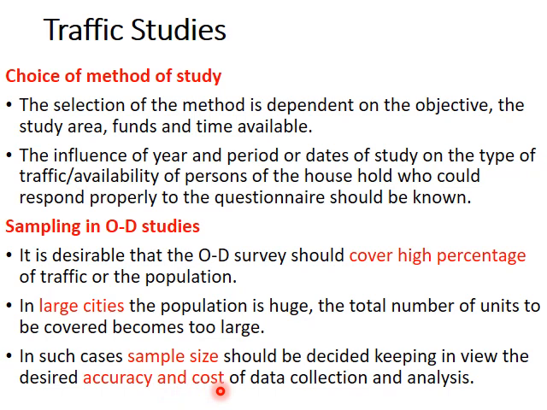Like more data if you need, it will involve more money, because more people should be paid for collecting data, more questionnaires should be printed, more time is spent, that means more money is spent. And also accuracy, usually small data sets won't give us an accurate estimate of a model of origin and destination. So we might need a large sample when we conduct survey in large cities for an accurate model or output.